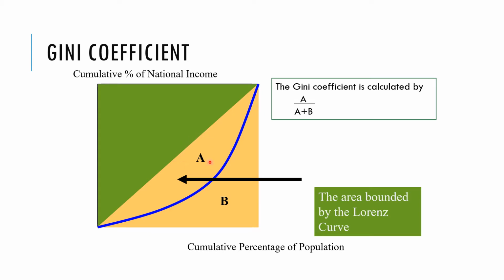And as you can kind of just intuitively see, as our Lorenz curve gets more unequal in terms of its distribution, the area A gets bigger as a relative proportion of this triangle. So as A gets bigger, then the Gini coefficient will start to rise. We'll get a number closer to 1, and so a higher number here is going to tell us that that country has a more unequal distribution of income.